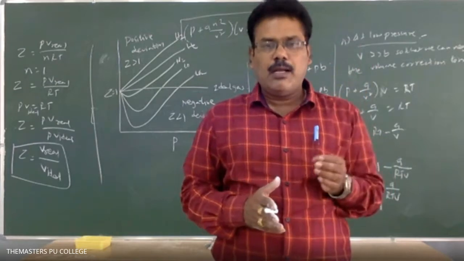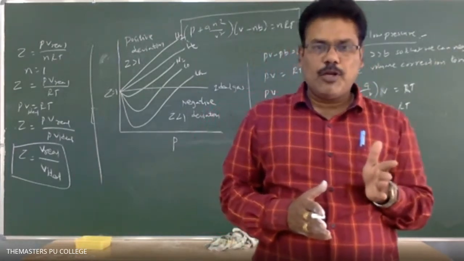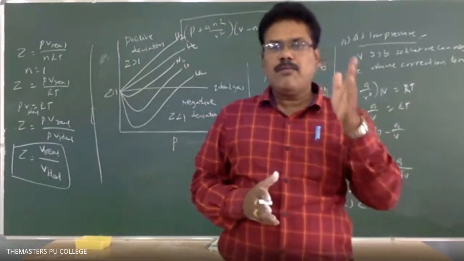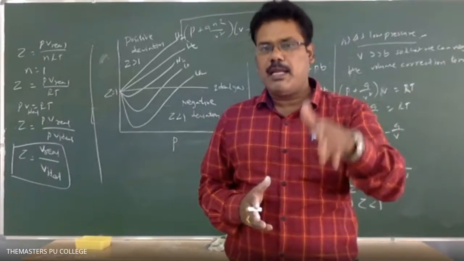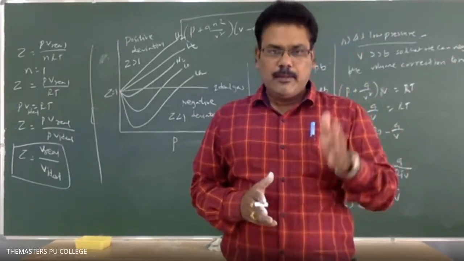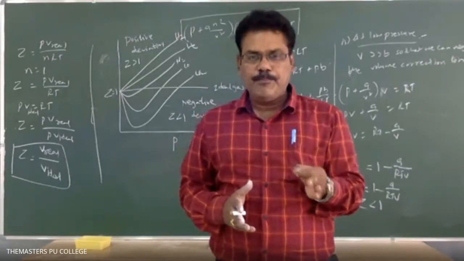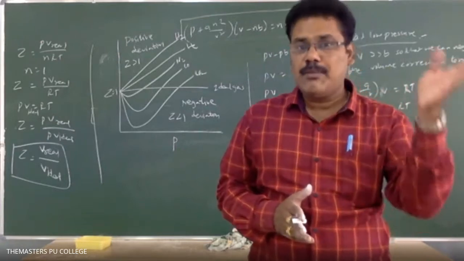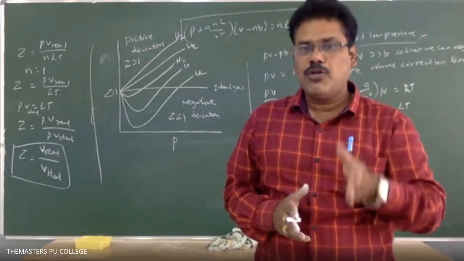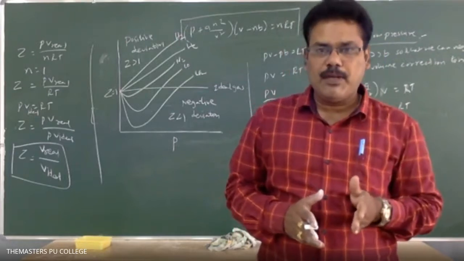The most probable velocity of the gas molecules is the velocity possessed by the maximum fraction of gas molecules. What is the most probable velocity? The velocity possessed by the maximum fraction of gas molecules is known as the most probable velocity.